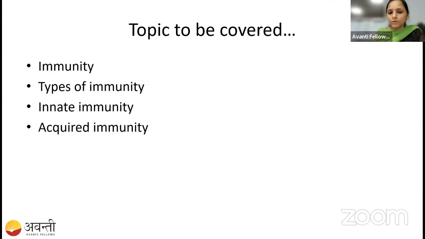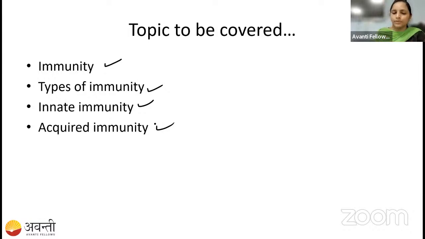What are the things we are going to study in immunity? We are going to study what immunity actually is, and which are the types of immunity. By birth we get some types of immunity, that is innate immunity. Then acquired immunity, which we get during our lifetime.